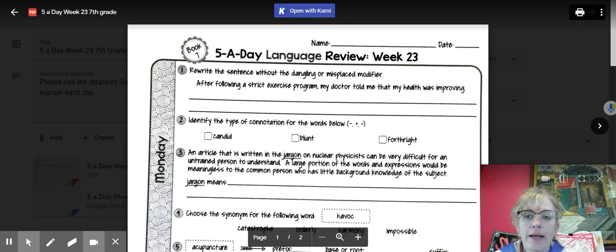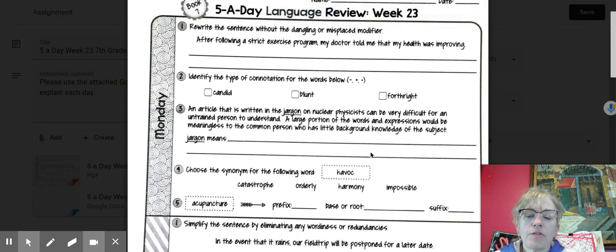For Monday, you're going to be reading the sentence: After following a strict exercise program, my doctor told me that my health was improving. The biggest problem here is that we've got a person in here, so we do have a misplaced modifier. Just rearrange this so it's clear who is following that strict exercise program.